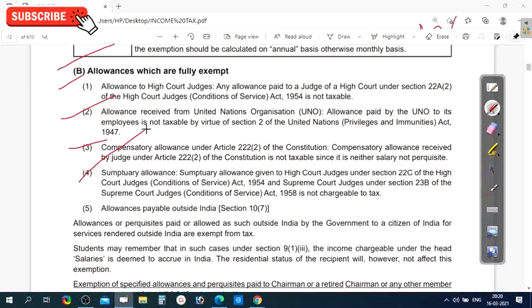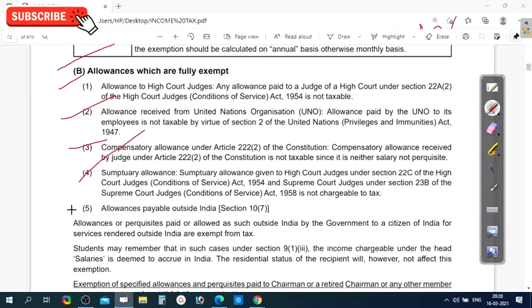Next, sumptuary allowance. Sumptuary allowance is given to High Court judges under Section 22C of the High Court Judges Conditions of Service Act 1954 and to Supreme Court judges under Section 23B of the Supreme Court Judges Conditions of Service Act 1958, and is not chargeable to tax.